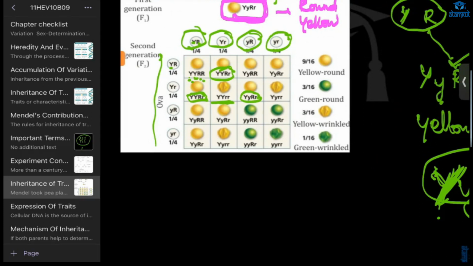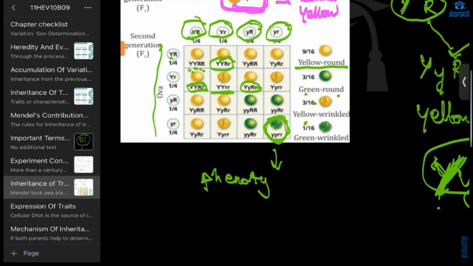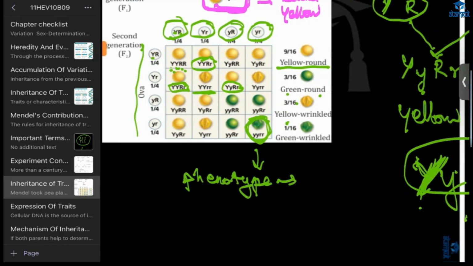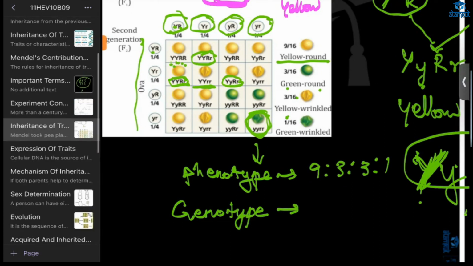And what he found was he got 9 out of the 16 combinations. He got 9 yellow round, and then 3 green and round, and 3 yellow and wrinkled. Only 1 he got the full recessive case, pure line. Our phenotypic ratio is what we see. So 9 is to 3 is to 3 is to 1. Genotypic ratio, what will it be? This will be your homework.